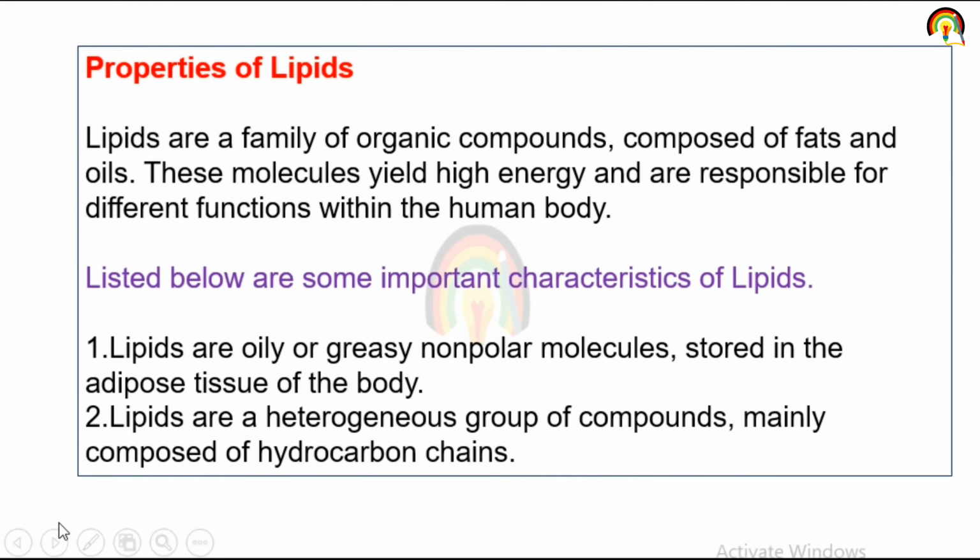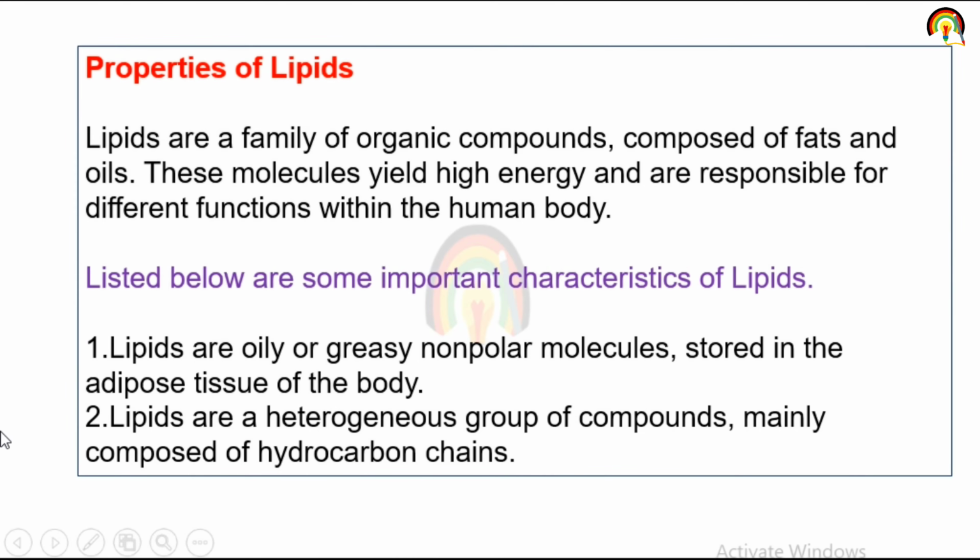Properties of lipid. Lipids are a family of organic compounds composed of fat and oil. These molecules yield high energy and are responsible for different functions within the human body. There are a few important characteristics of lipid.